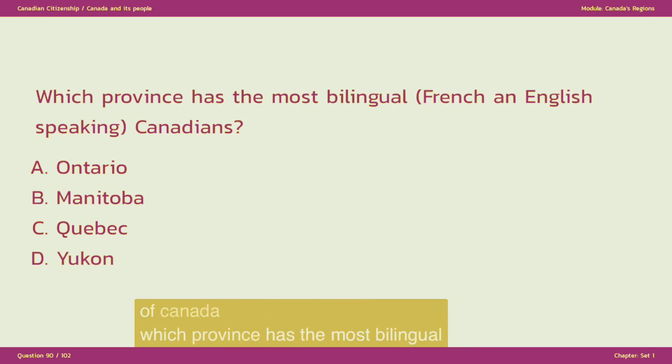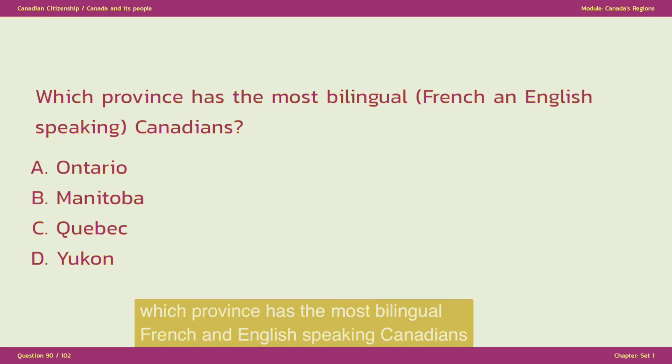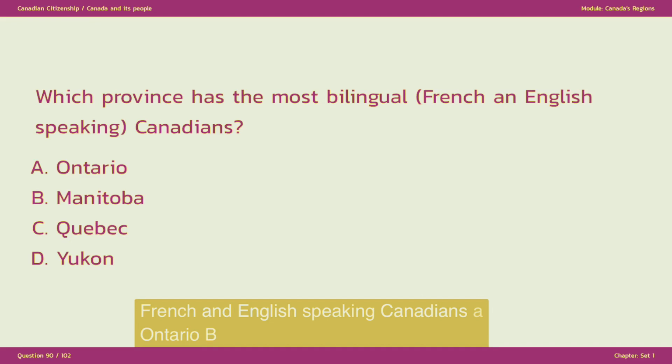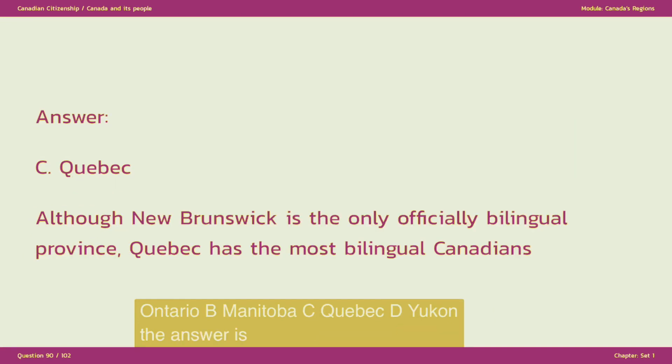Which province has the most bilingual, French and English-speaking, Canadians? A. Ontario, B. Manitoba, C. Quebec, D. Yukon. The answer is C. Quebec. Although New Brunswick is the only officially bilingual province, Quebec has the most bilingual Canadians.